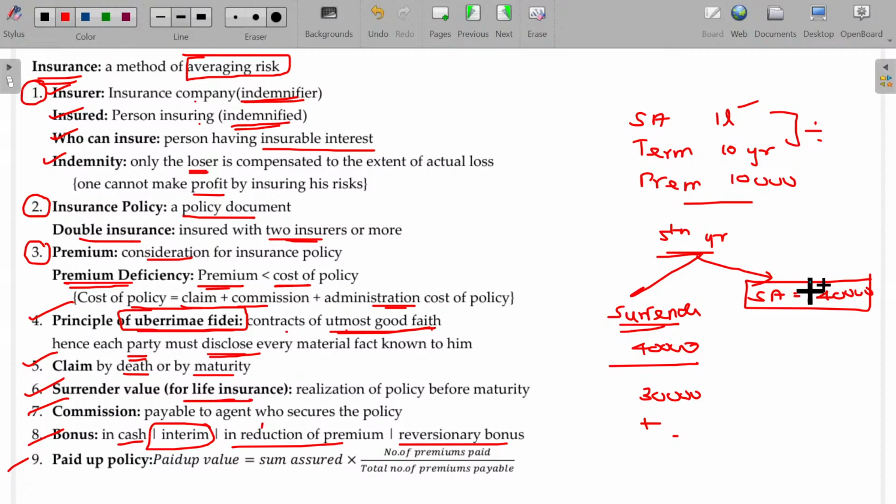In this case, sum assured is proportionately reduced. How is it reduced? Sum assured is equal to original sum assured into number of premiums paid, 4, divided by number of total premiums, 10. So 40,000 will be the revised sum assured. This is called paid up policy. Hope you will now be able to understand all these terms.